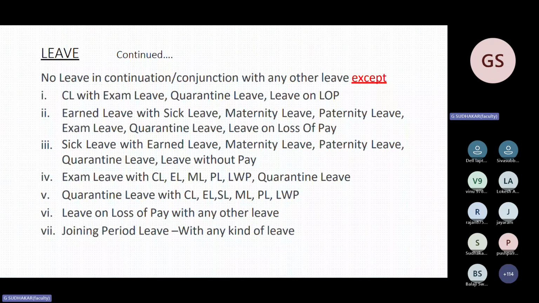We will go through LOP thoroughly. I have prepared one slide specifically for LOP. Joining period can be clubbed with any type of leave, PL, SL. So for combination of leave, you must thoroughly know which leave can be combined with which leave, and which should not be.